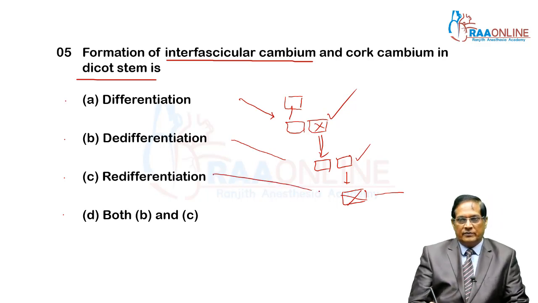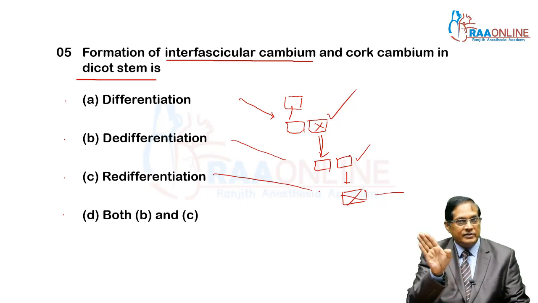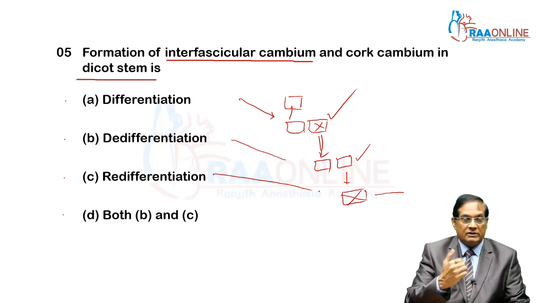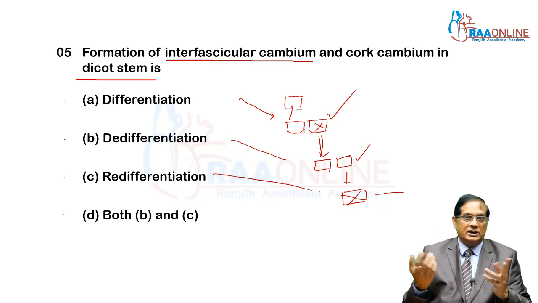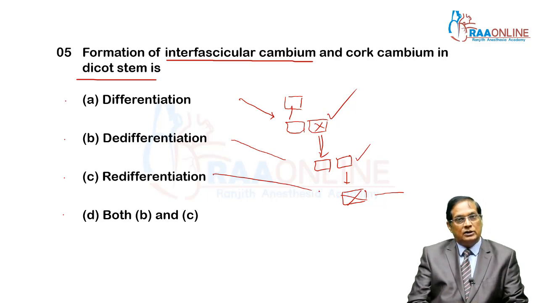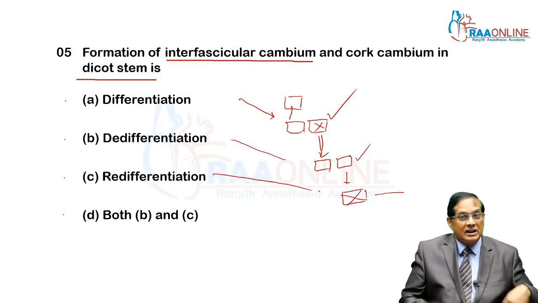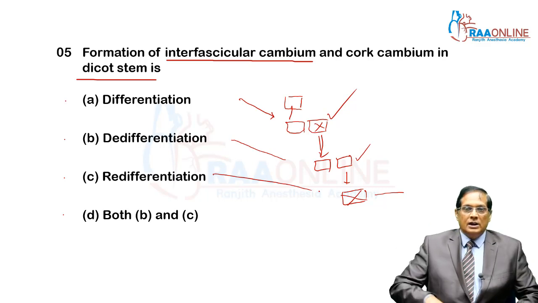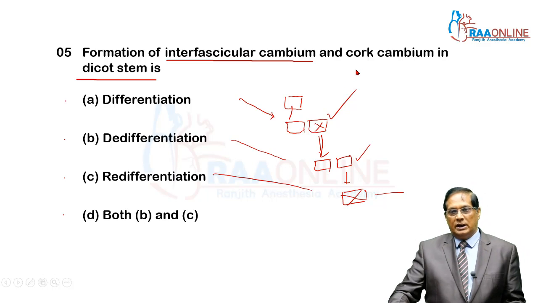That is redifferentiation. If a cell divides and produces a cell, and that cell loses the power of division, it gets differentiated. If it regains the power of division, it gets dedifferentiated. Then after dedifferentiation, definitely it will divide. And if the obtained cells lose their power of division, if they stop their division, then they become redifferentiated. That is redifferentiation.